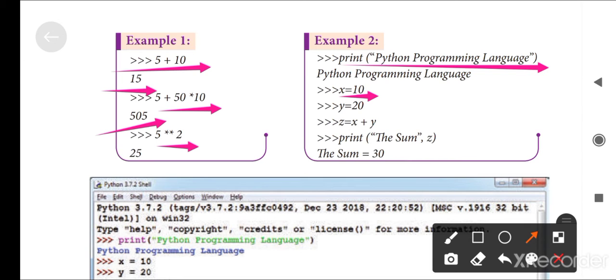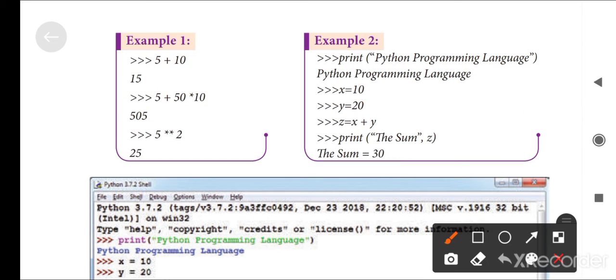Press enter and put the value x equal to 10 and y equal to 10, then z equal to x plus y. Here the x value and the y value should be added.